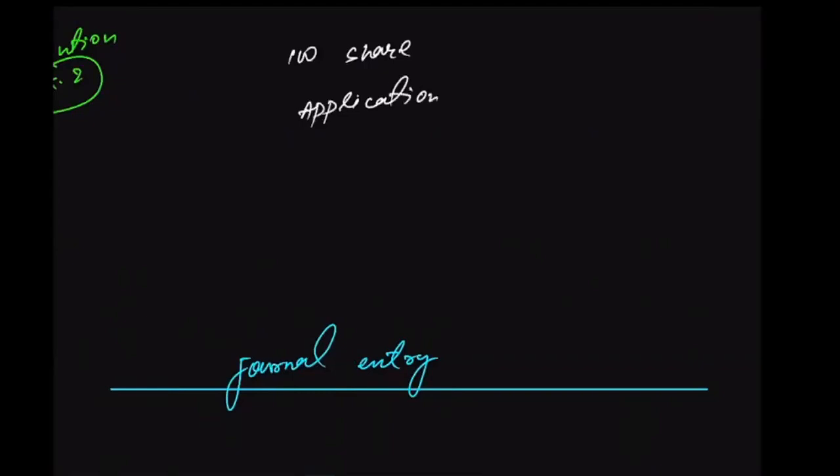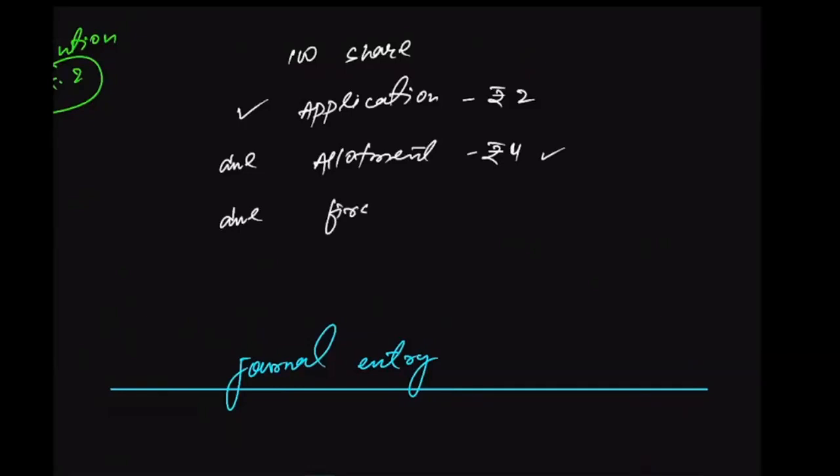Yes. 2 rupees has already been paid on application. Then when allotment was made due, he also paid for the allotment. Rupees 4 has been paid on allotment. Then when first call was due, he did not pay first call. 2 rupees was not paid on first call.